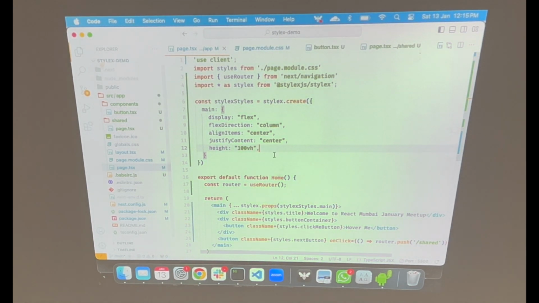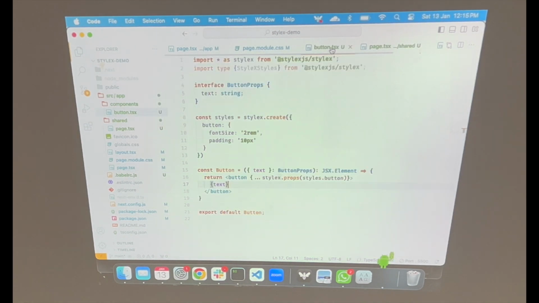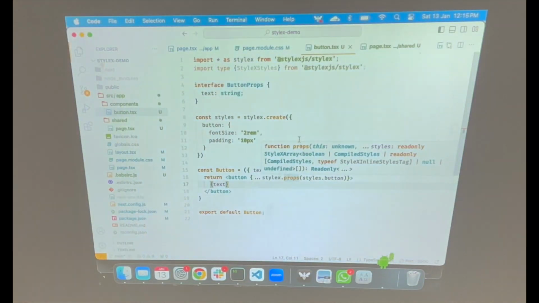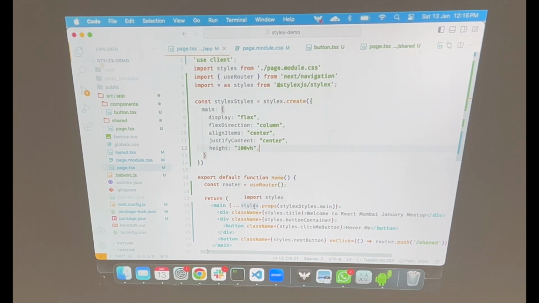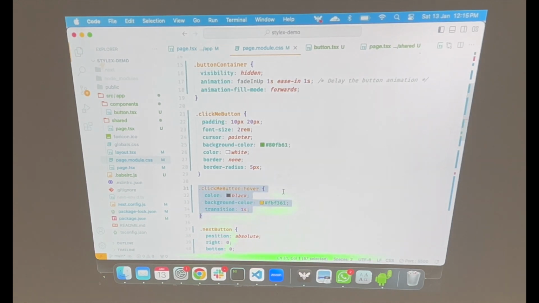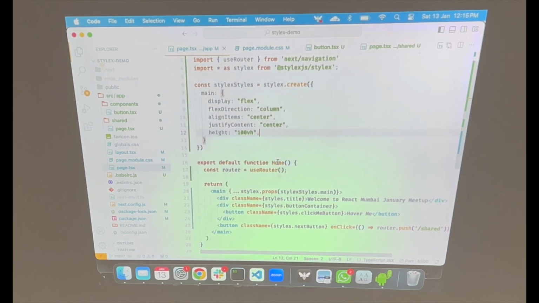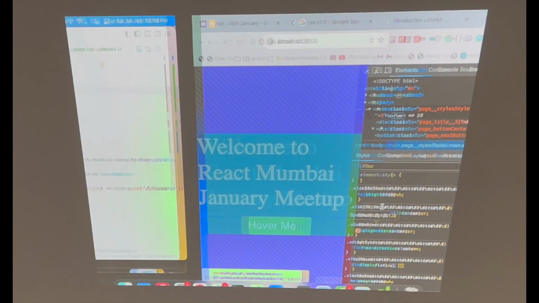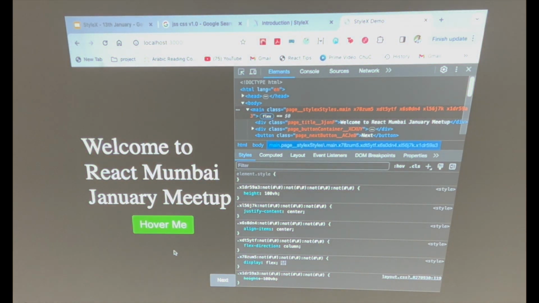ठीक है. Let me add one more thing actually. There is this hover feature which I've added in CSS. Let's see how we can transfer the same thing using StyleX, right? So you can see that on hover, this changes the text color, right?